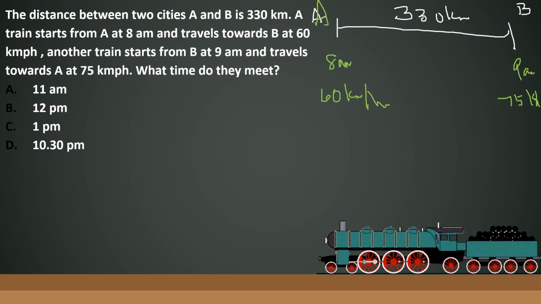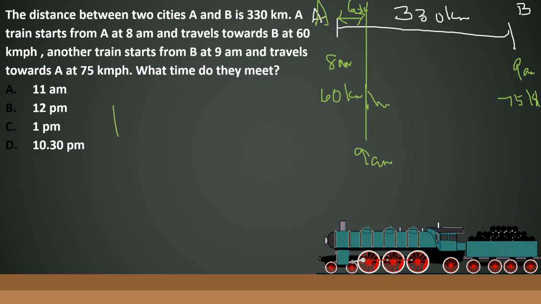See, this you can solve in different methods. One simple strategy is that this train starts at 8 o'clock and the other train starts at 9 a.m. So let me just calculate at 9 a.m. Exactly at 9 a.m., this train would have traveled 60 kilometers. So now the question resolves in this way.